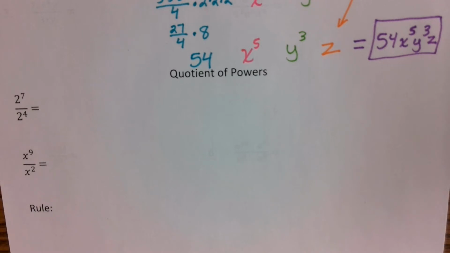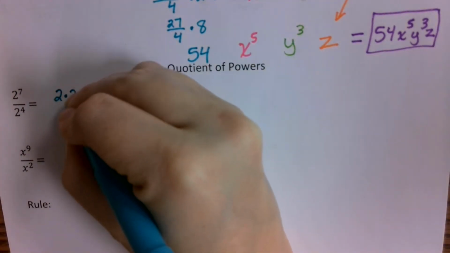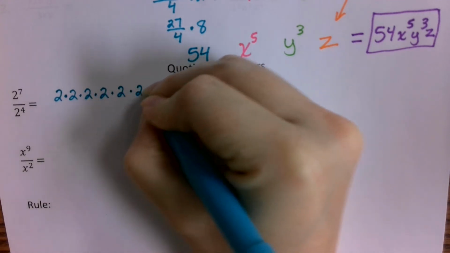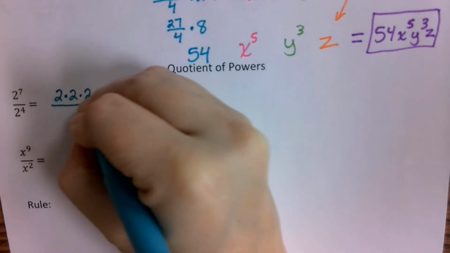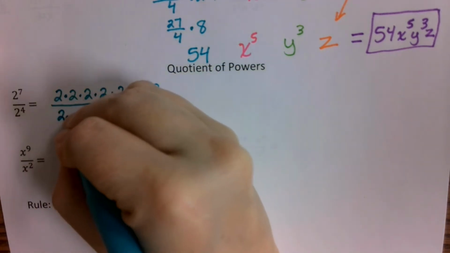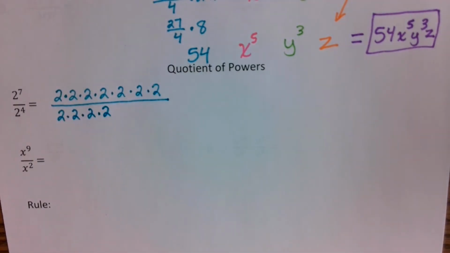Fractions mean division. So if we've got 2 to the 7th divided by 2 to the 4th, I'm just going to write them out like we did yesterday, where we have all these 2's. We've got 7 2's on top: 1, 2, 3, 4, 5, 6, 7. And then on the bottom, we've got 2 to the 4th, so that means we've got 1, 2, 3, 4 different 2's.